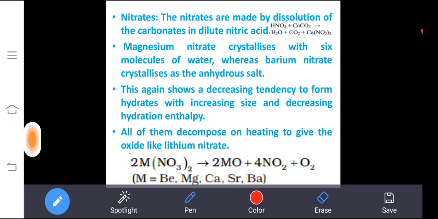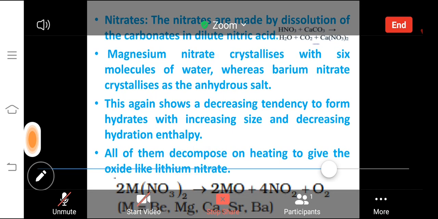Then all the nitrates decompose on heating, students. That means whatever the M present in the nitrates, like beryllium, magnesium, calcium, strontium, when you heat the nitrate, it will decompose to give nitrogen dioxide and oxygen with the formation of nitric oxide. So what will happen when you heat lithium nitrate? We discussed it in the alkali metals. Lithium oxide forms, the same process here also.